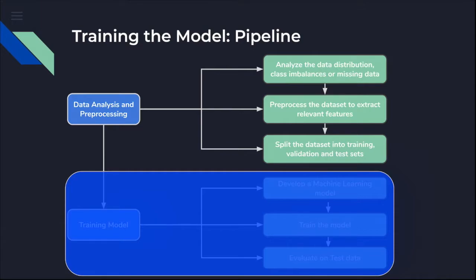It should not be like one category should have only one data point and the other categories have 100 or 500 data points. So it leads to highly class imbalance. Then the second part is pre-processing the data, which is actually extracting the relevant features from the data set. And the third part is splitting the data set into training, testing, and validation set.